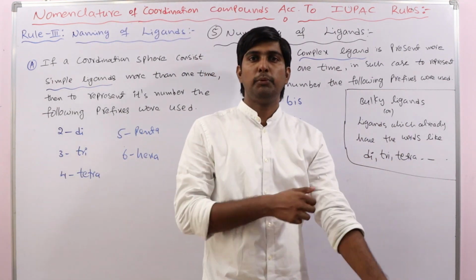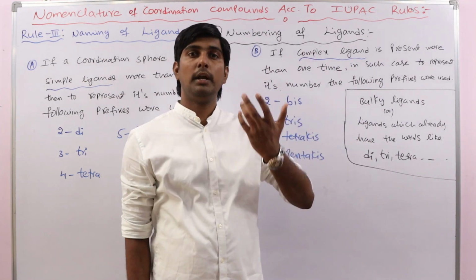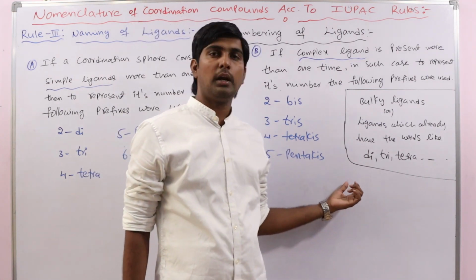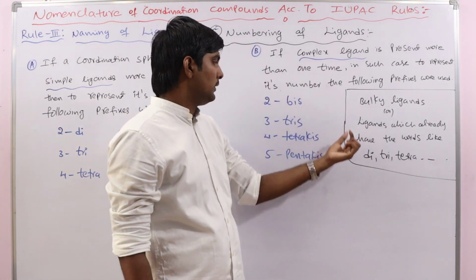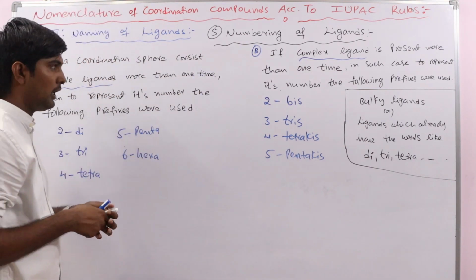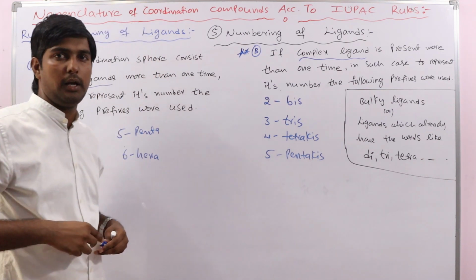For example EDTA, ethylene diamine tetraacetato, en, ethylene diamine or ethane 1,2 diamine, trien, triethylene tetramine. Those we already discussed. In those types of ligands we have to use these prefixes. So this case is very important. Direct questions are asked already.